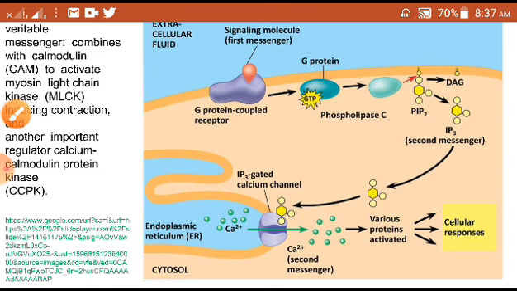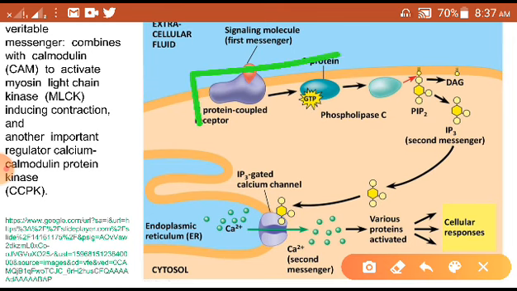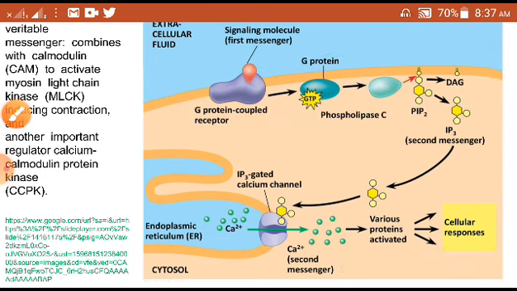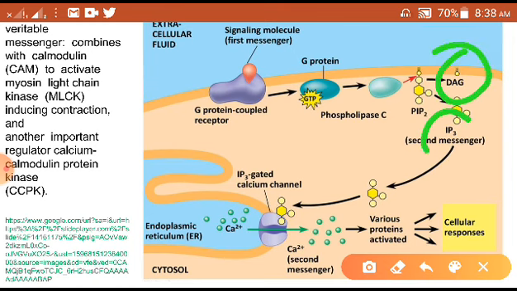See, one more thing I want to make you understand. This whole process is happening in the membrane and just below the membrane. That's why these receptors are called membrane bound receptors, right? Because they are performing their actions within the membrane or below the membrane. The G protein coupled receptor is present as a transmembrane protein, but the whole process is going on just below the membrane, right? So once the PIP2 gets broken, it will form two components, DAG and IP3, right?